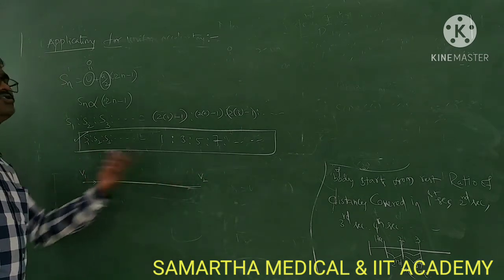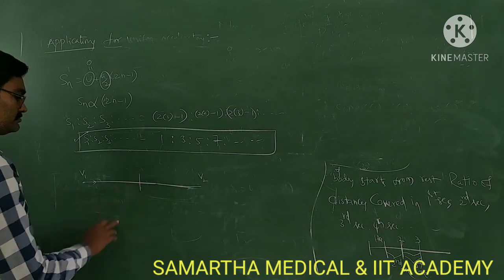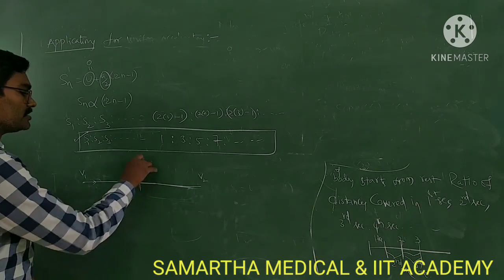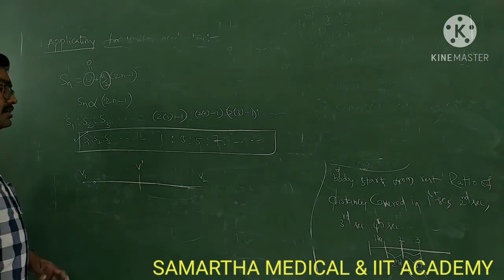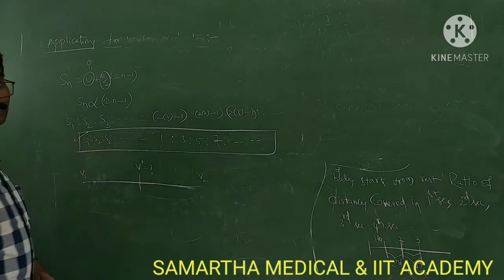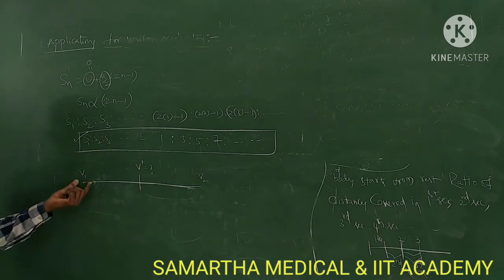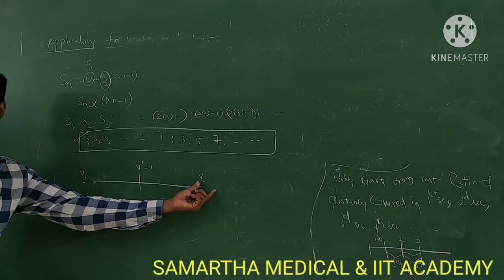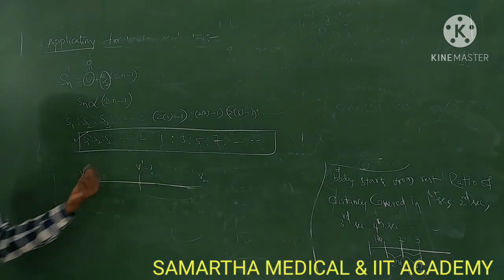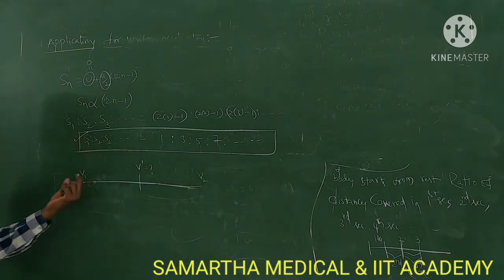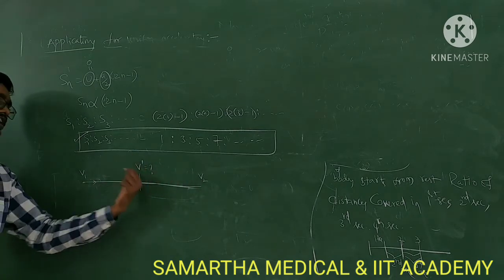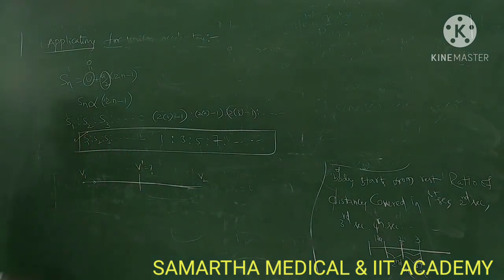In between these 2 points, at the middle point, if you take the velocity as v dash, then what is that v dash? I need to calculate. I know the starting velocity and the ending velocity. In its journey between 2 points I am taking its velocity v1 and v2. I want to find the velocity in the middle of the journey.